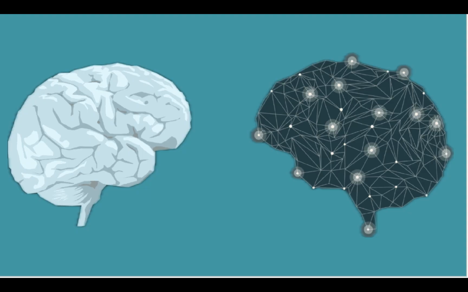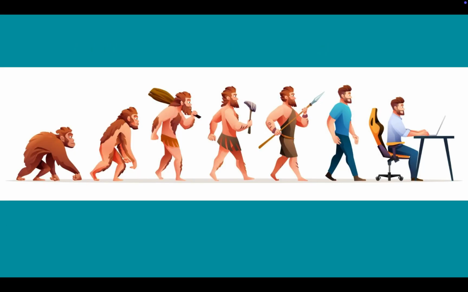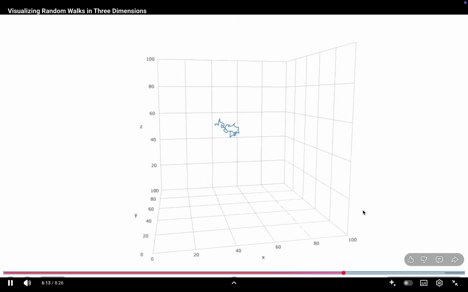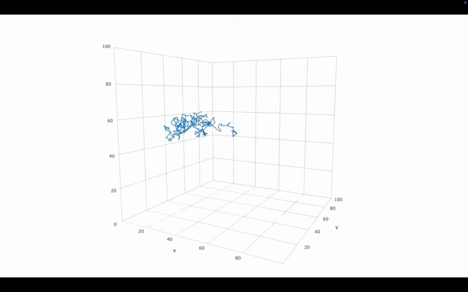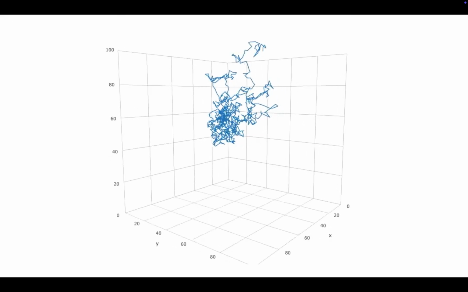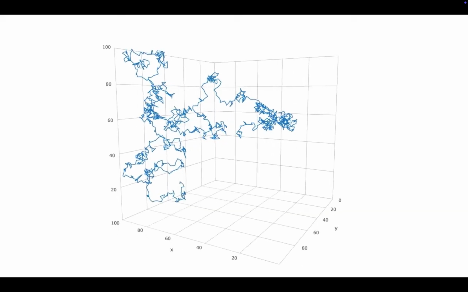In what other aspect does it differ from my human brain? Looking at the graph, the second brain is a web. Human thinking is centralized and the web is decentralized. To be more specific, my first brain moves from node to node, or file to file. I can't think about everything I know at the same time. I can only grab whatever pops up first in my head. For example, thinking of evolution immediately jumps to Darwin. It almost never jumps to a distant, indirectly connected topic because the paths branch out in unpredictable directions. And according to random walk theories, the odds that my thoughts get all the way there is extremely small.